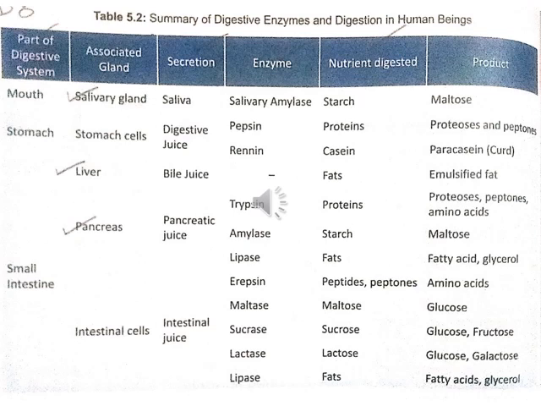Now here maltose with the help of maltase enzyme breaks into glucose. Sucrose with the help of sucrase enzyme breaks into glucose and fructose. Lactose with the help of lactase enzyme breaks into glucose and galactose. And emulsified fat with the help of lipase breaks down into fatty acids and glycerols.